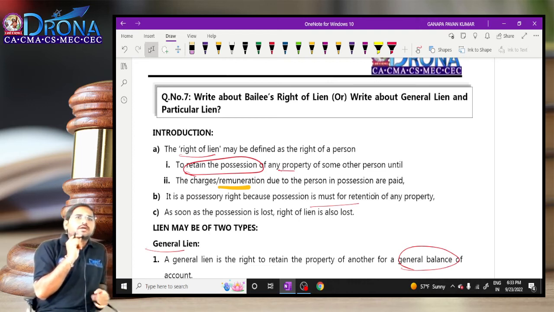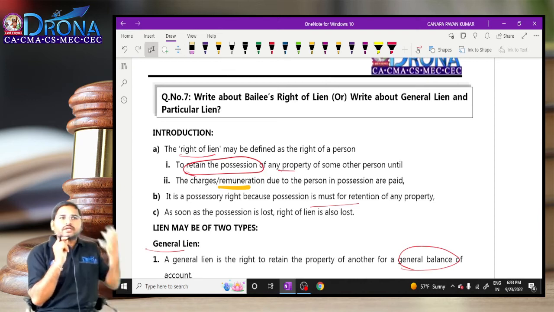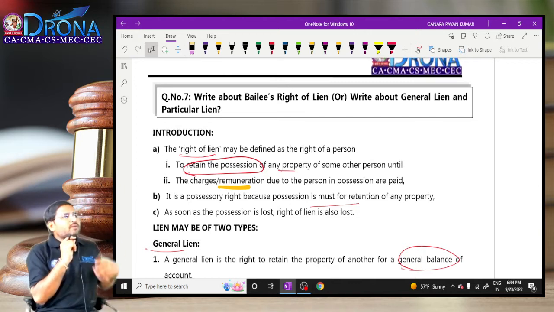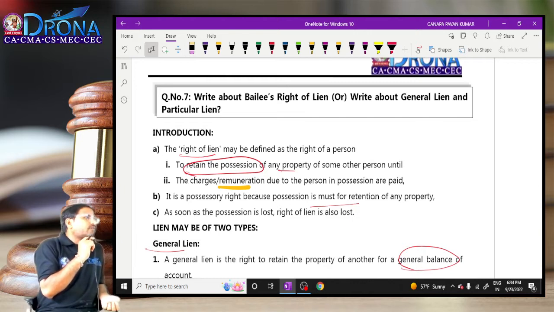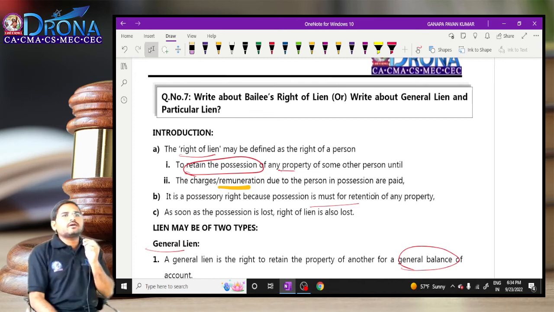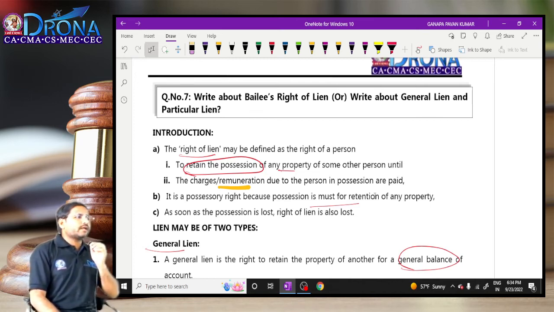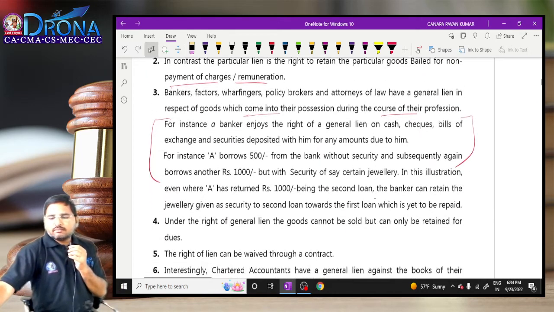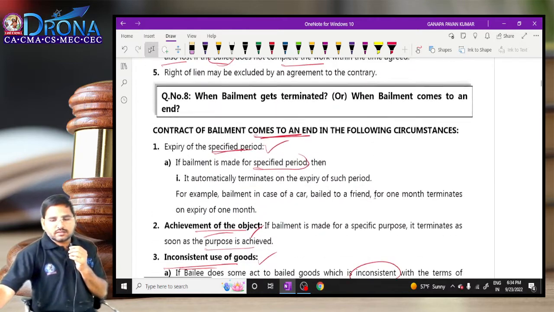Right of lien is of two types: general lien and particular lien. Particular lien concerns the property which is in your possession. Only with respect to that good can you claim consideration. That is called particular lien. Whereas in general lien, even if the property in possession is lost, even in relation to the previous goods you can claim the consideration. If you have such a right, we can say that you have a general lien. Bankers, wharfingers, policy brokers and attorneys, that is lawyers, have a general lien. In the ordinary course of business, all business persons have only a particular lien, but by agreement they can waive or increase their right.